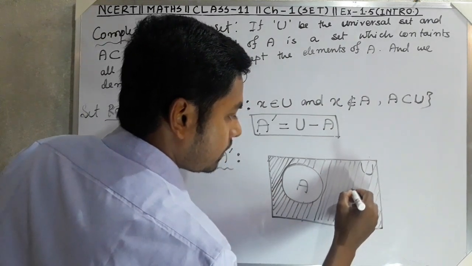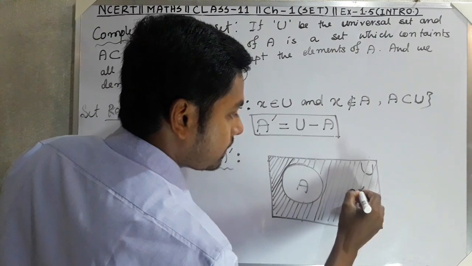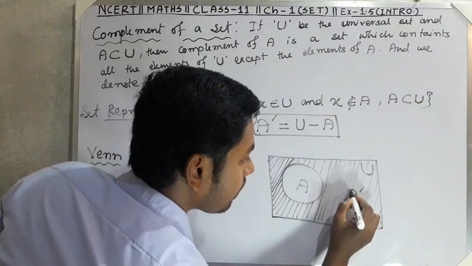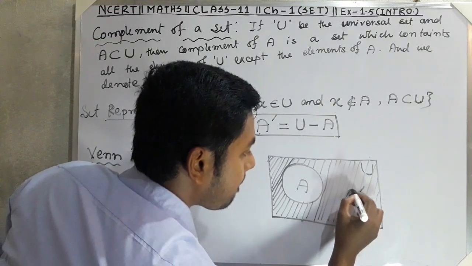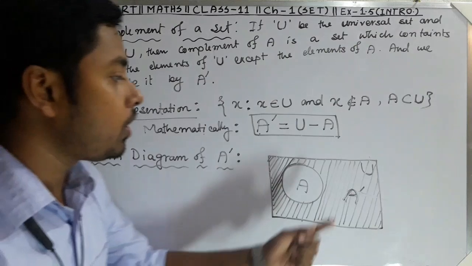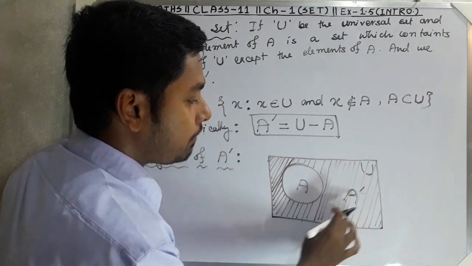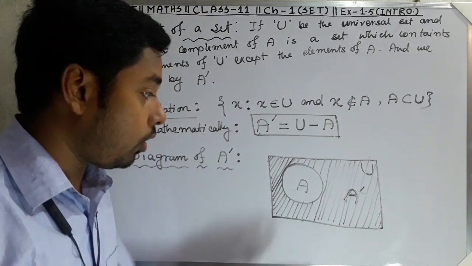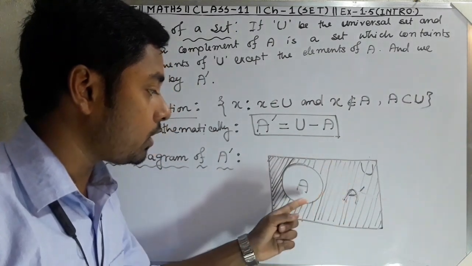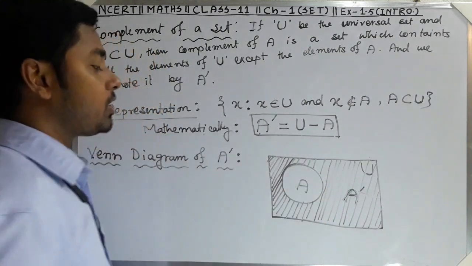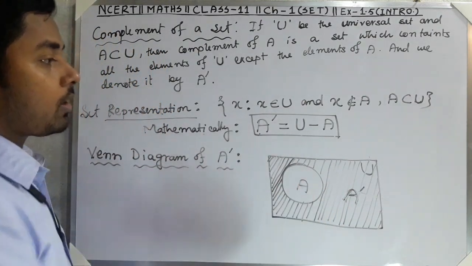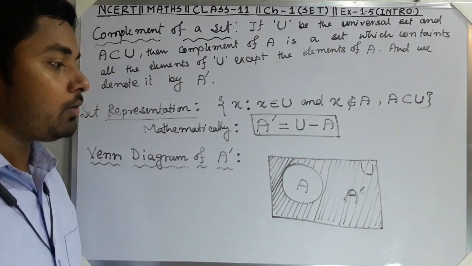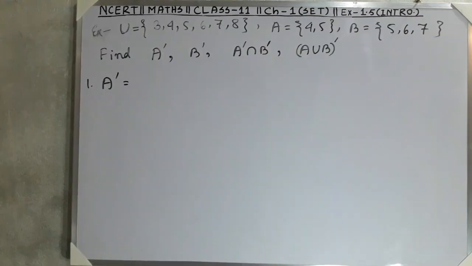This is called A complement, that means all the elements of U but not the elements of A. This is the Venn representation of the complement of a set. Pause the video to note it down, and then we will take another example.